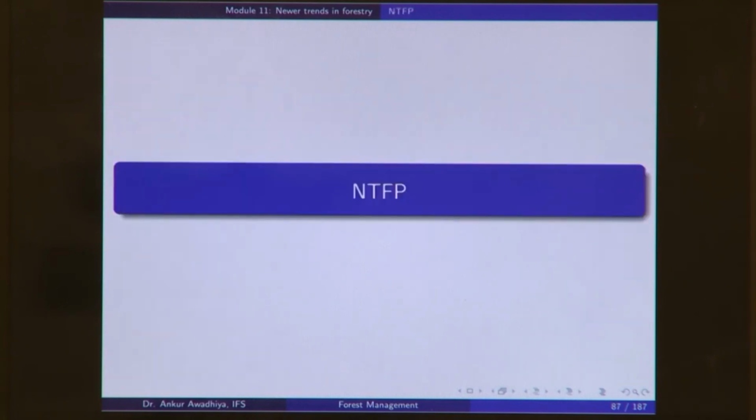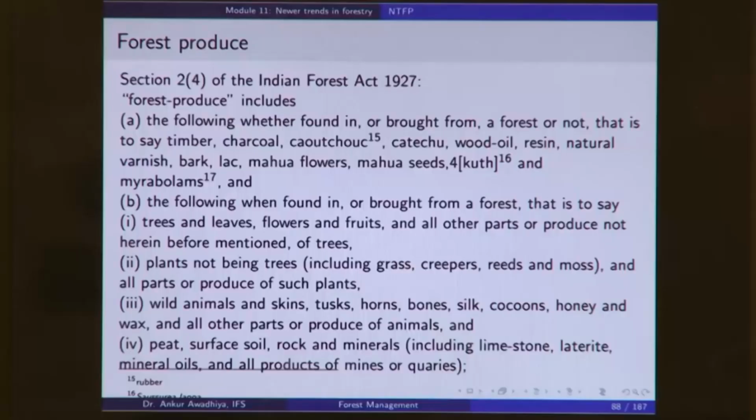So, let us begin with NTFP or non-timber forest produce. When we talk about non-timber forest produce, we need to understand what is timber and what is forest produce. Essentially, non-timber forest produce is that forest produce that is not timber. So, you subtract timber from the forest produce and you will get the non-timber forest produce. Let us now look at what is a forest produce.